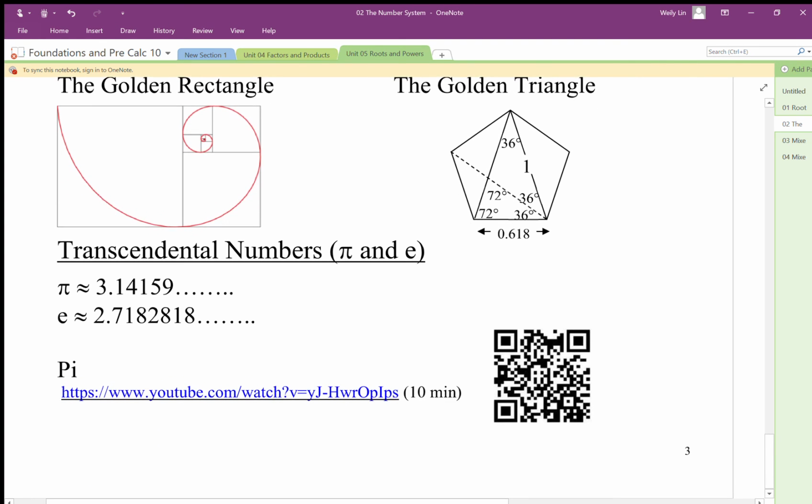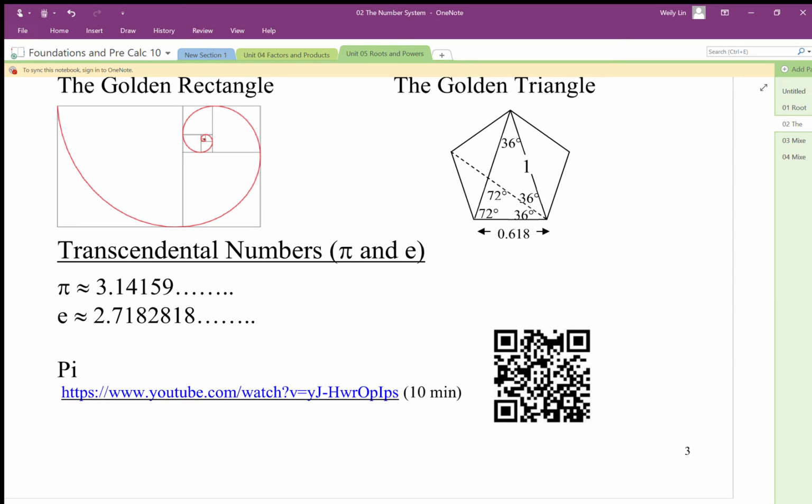And there are other transcendental numbers, pi and e, that we talked about. Pi is one that we know is the ratio of the circumference of a circle to its diameter. But this shows up again in lots of different places. And there's something strange about this number, because for whatever reason, it just shows up a lot. If we actually tried to find this number, it would be almost impossible because we'd never be able to pick it out on a number line. Same with e. We'd never be able to find this number e, but this number comes to us. And it comes to us from a lot of different relationships.